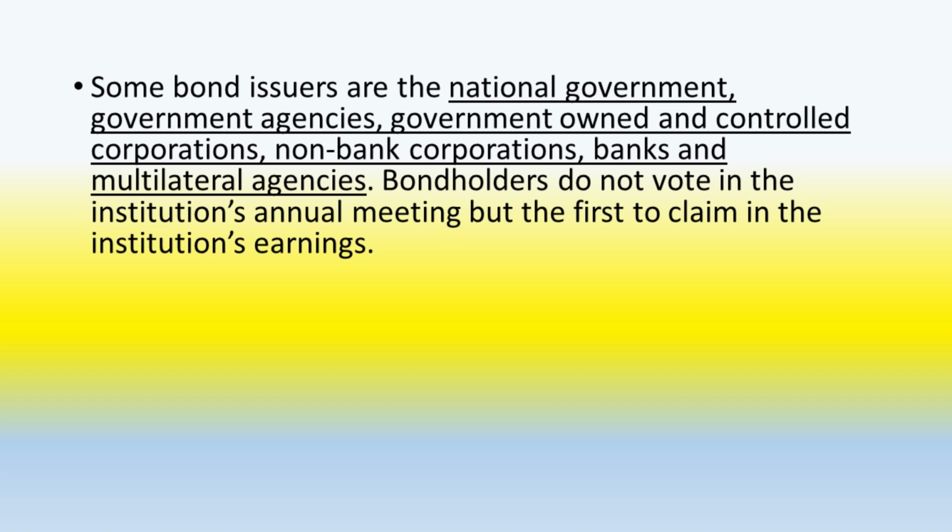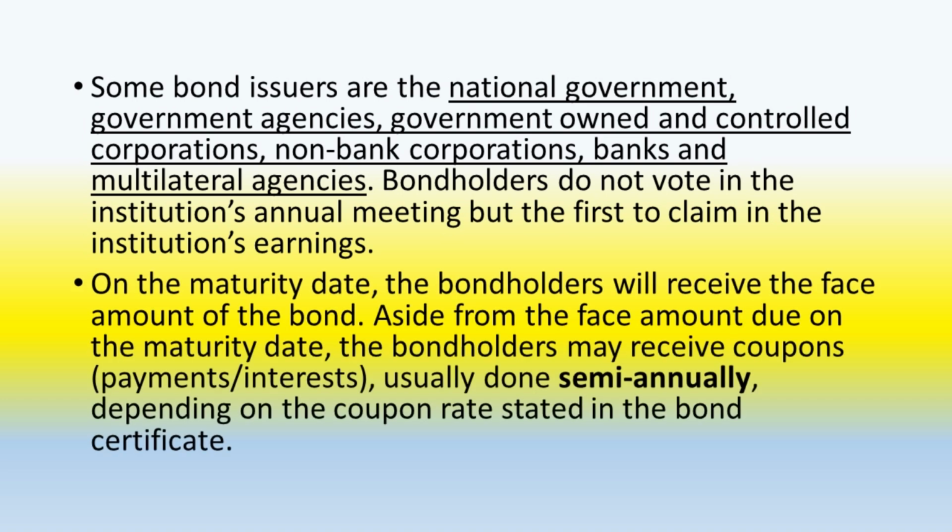Some bond issuers are the national government, government agencies, government-owned and controlled corporations, non-bank corporations, banks, and multilateral agencies. Bondholders do not vote in the institution's annual meeting but are the first to claim in the institution's earnings.